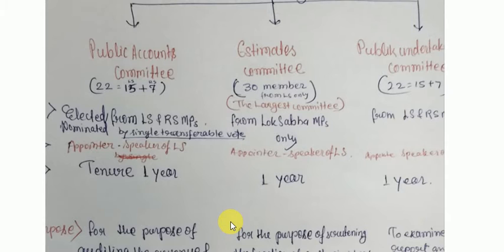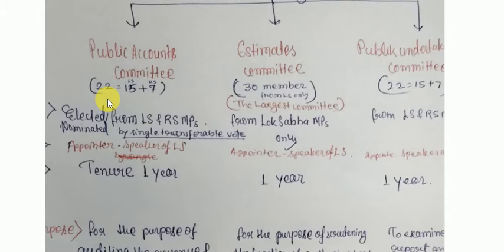Public Accounts Committee. In this committee, there are 22 members, and of these 22 members, 15 are nominated or elected from LS, Lok Sabha, by single transferable vote, and 7 members are elected or nominated from Rajya Sabha. If we add both, it becomes 22.